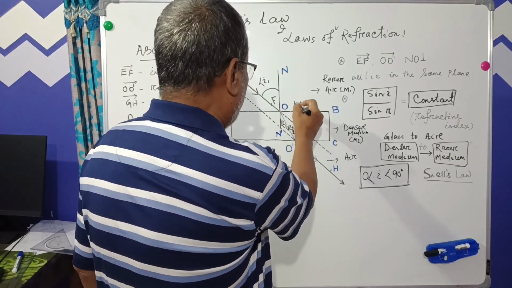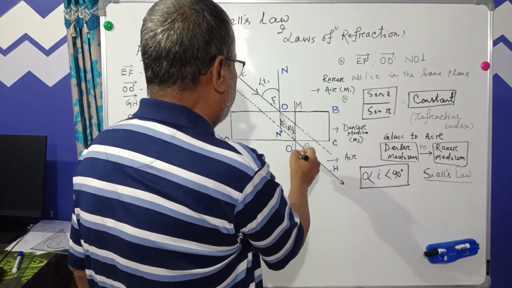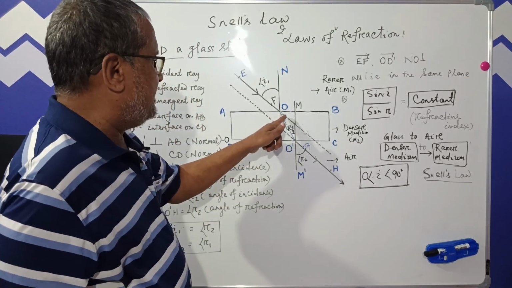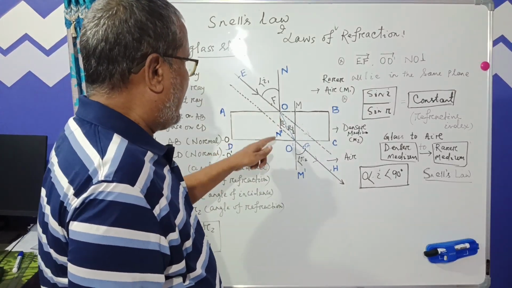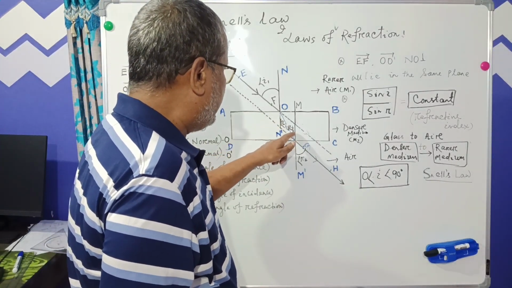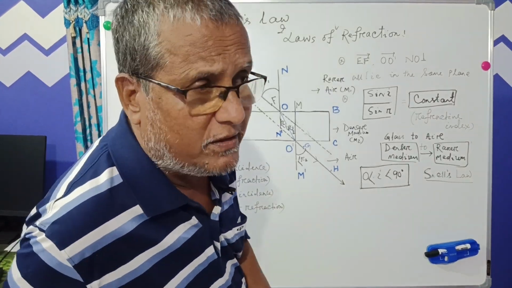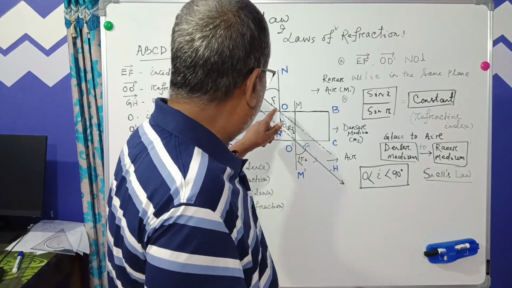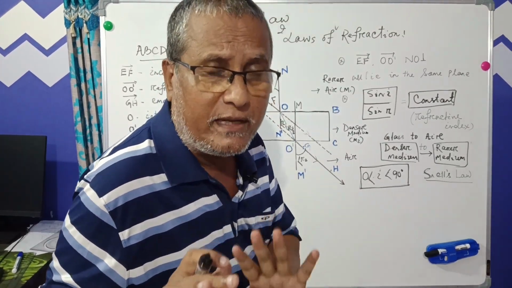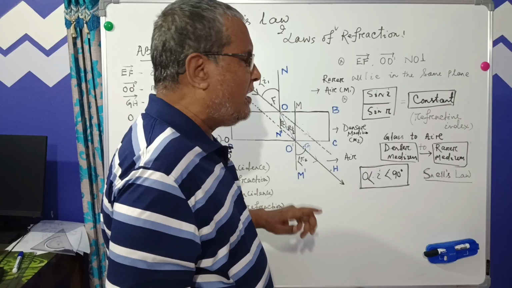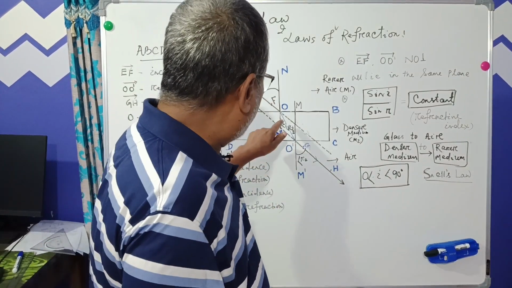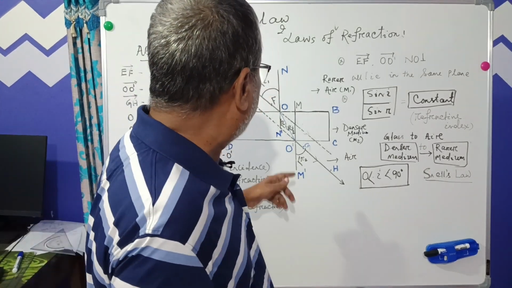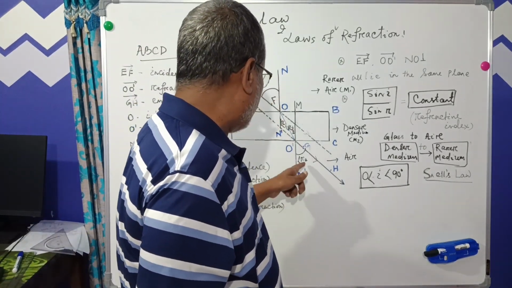So you see, two parallel lines. This angle is equal to this angle, that is called alternate interior angle. This angle is equal to this angle. And this angle is equal to this angle, corresponding pair of angles when two parallel lines are intersected by a transverse. This angle is equal to this angle, a vertically opposite angle. And this angle is equal to this angle, vertically opposite angle. And now we prove this angle is equal to this angle. So as per our logic, angle I is equal to angle R.